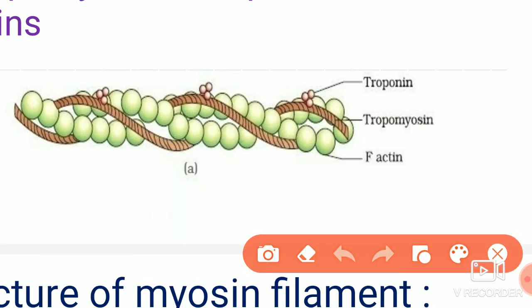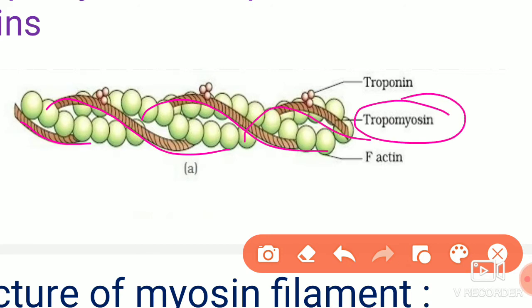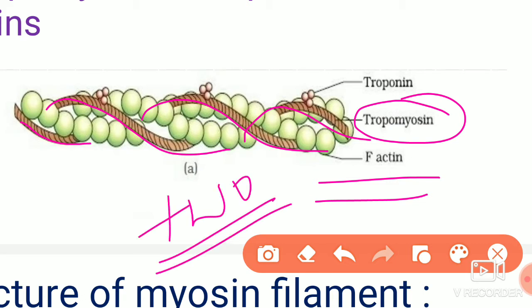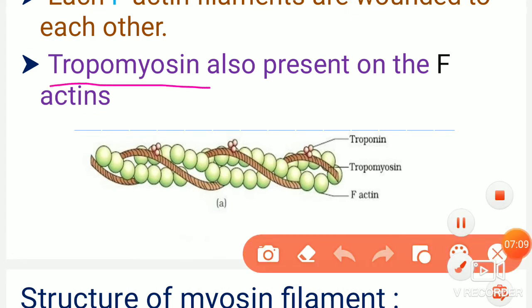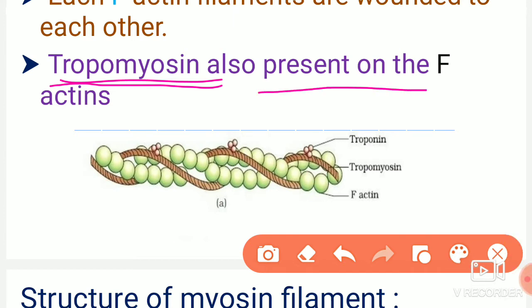What you can see, this rope-like structure is called tropomyosin. The actin filament consists of two F-actin chains, or filamentous actin chains. On that there is one more protein present, that is tropomyosin. You can see here the tropomyosin is also present on the F-actins.